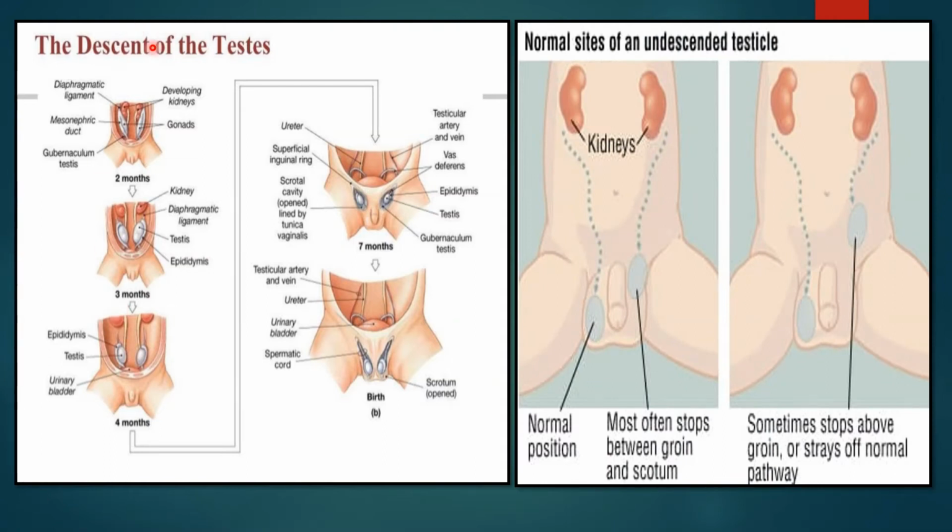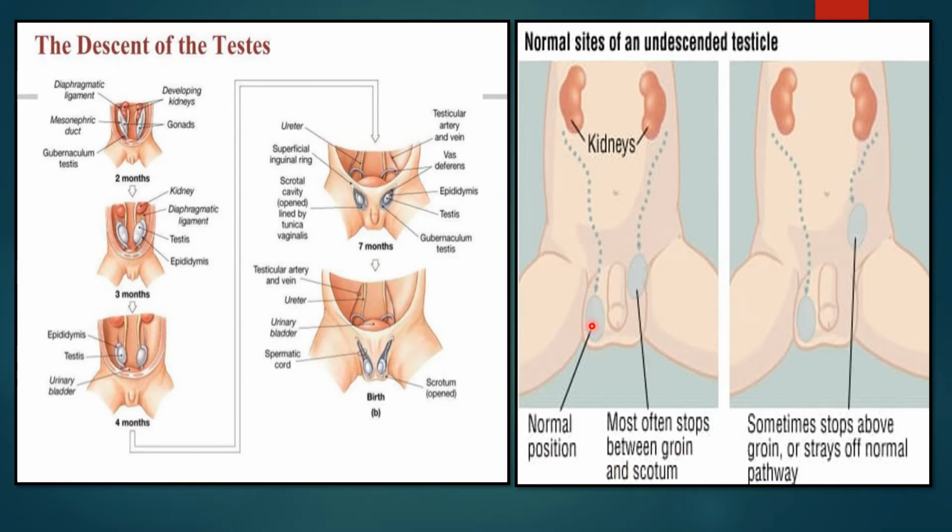Now this is the descent of the testes. Initially the testes are not descending downwards. When the mother's 7 months are complete, the testis slowly and steadily hangs down into the scrotal sac. The cavity through which it comes is called the inguinal canal, and then slowly the testis comes down with the help of the spermatic cord. The place where the reproductive organ is present is called the groin.